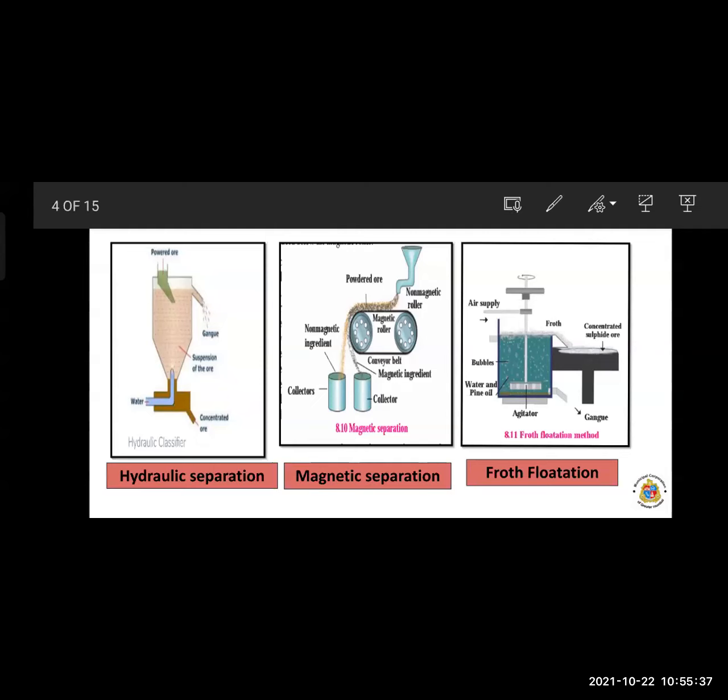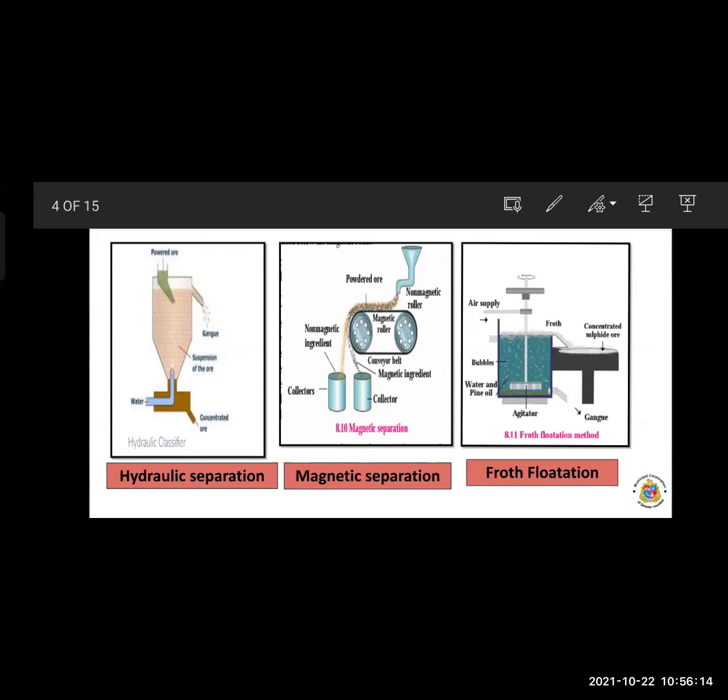the hydrophilic property is in the gangue particles. The gangue particles consist of a hydrophilic property. Due to the hydrophilic property, they get wetted with the water, and because of that the gangue particles and the sulfide ores get separated by froth flotation. So important points: froth flotation depends totally on the hydrophobic and the hydrophilic property. The oil which is used is pine oil or eucalyptus oil.